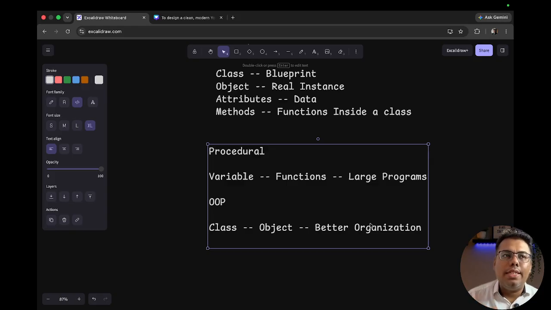So let's say somebody has to design a mobile phone. They will refer to the blueprint, that it should have one screen, one camera, one battery, all of that. In that way, they will follow the blueprint and create their own actual real instance, that is called the object. Then a mobile phone can be of any company, iPhone, Samsung, anything.